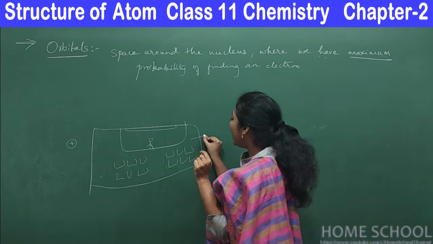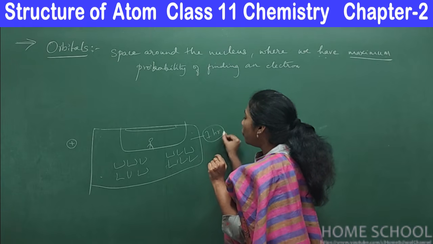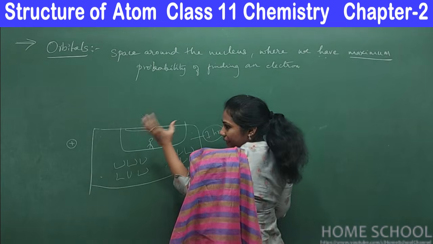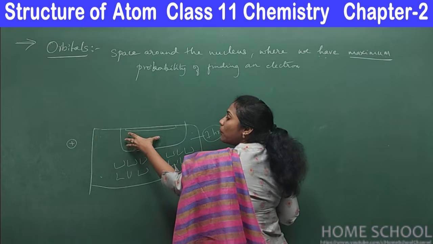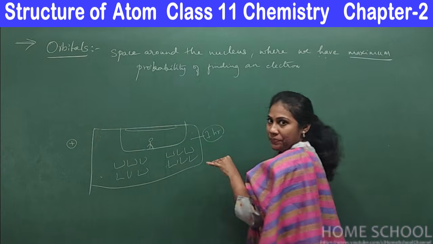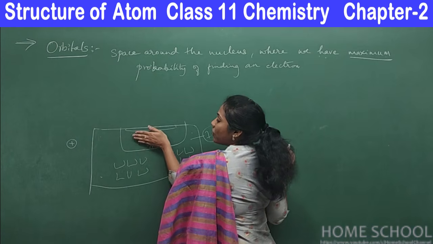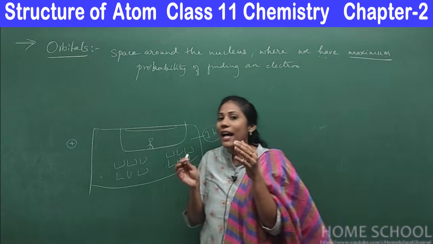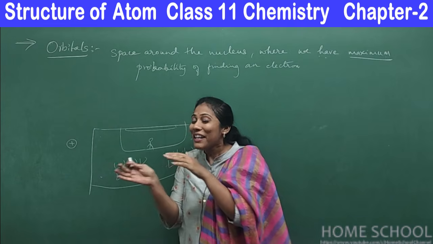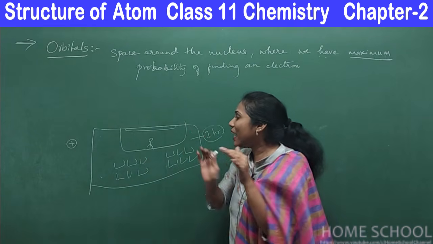So if you have a 1 hour class, around 45 minutes or 50 minutes, your teacher can occupy only this much space. This is the space used by your teacher, and that space I will call as orbital. Okay, so I'll come to the atom now.